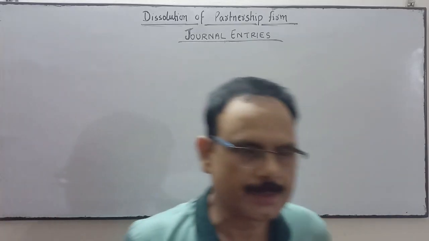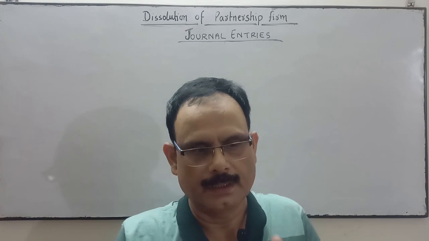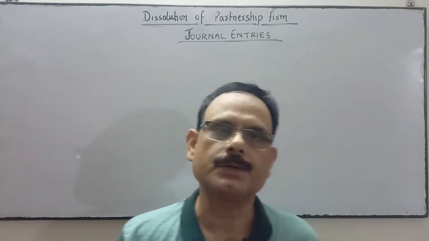Now come to the next. After completing dissolution of partnership firm, we discussed how to prepare the four ledgers: realization account, ledger of partners loan account, thereafter ledger of partners capital account, and lastly cash or bank account.